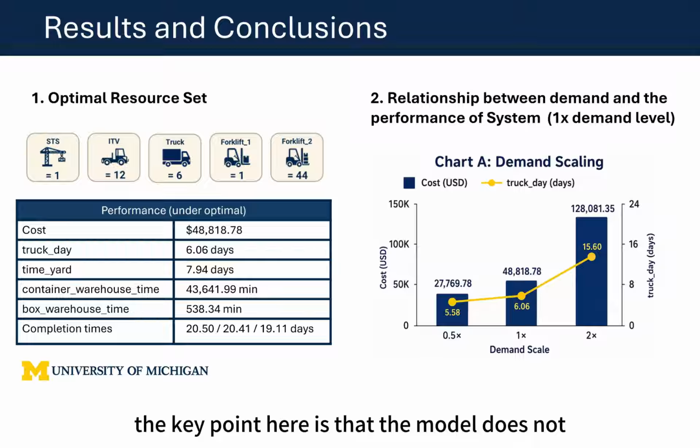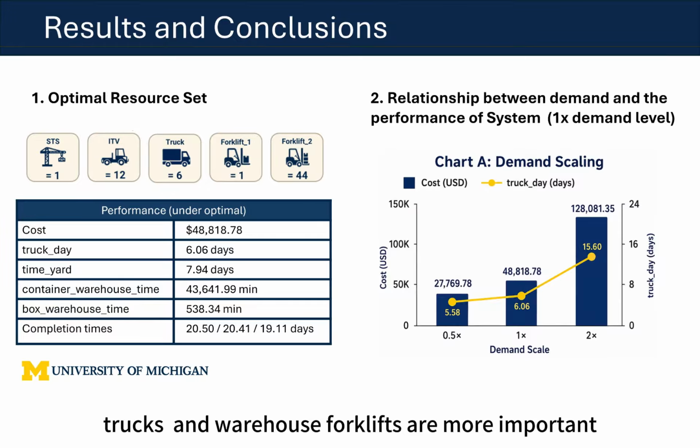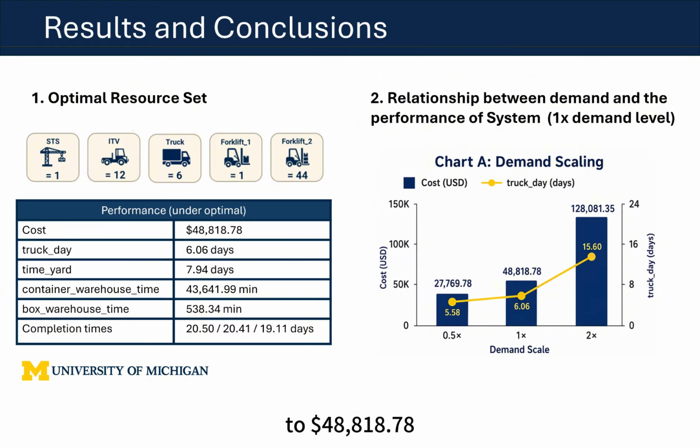The key point here is that the model does not simply choose more portfront resources. 1 STS crane is enough under normal demand, while ITVs, trucks, and warehouse forklifts are more important for keeping the whole system synchronized. On the right side, the demand scaling chart shows how the system changes from 0.5x to 2x demand. Cost increases from $27,769.78 to $48,818.78, and then jumps to $128,000 and $81.35.